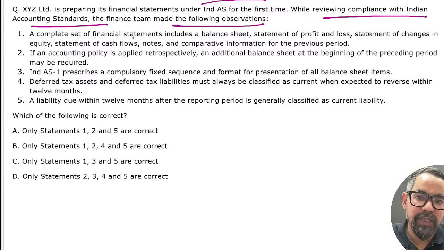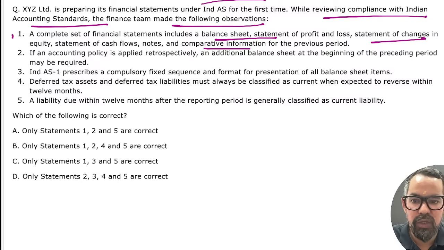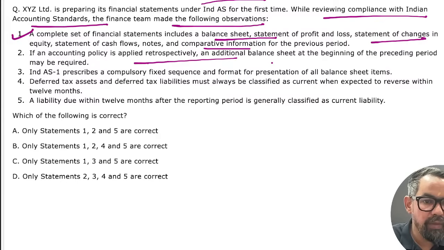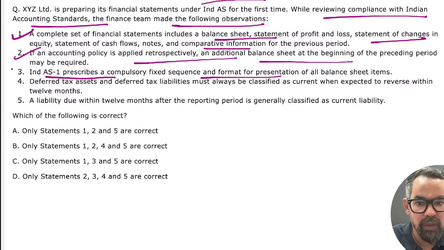A complete set of financial statements includes balance sheet, statement of changes in equity, and so on. This question we have solved. True. Accounting policies applied, and an additional balance sheet at the beginning of the previous period, under Indian Accounting Standard 1. Yes. Accounting Standard 1 compulsorily fixes a sequence? No, there is no rigidity.